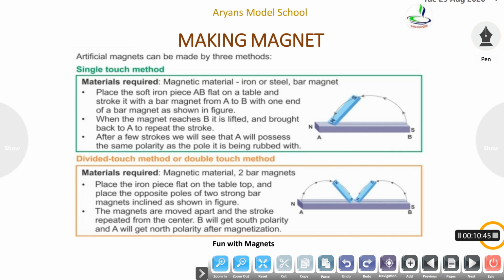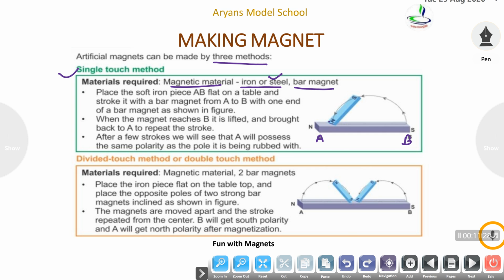Making a magnet. How can we artificially make a magnet? There are three methods by which we can make magnets artificially. The first one is the single touch method. In this, what will we do? First of all, we require iron or steel, because these are magnetic materials, and a bar magnet. Now we will place the iron or steel piece AB on a table and stroke it with the bar magnet from A to B with one end.